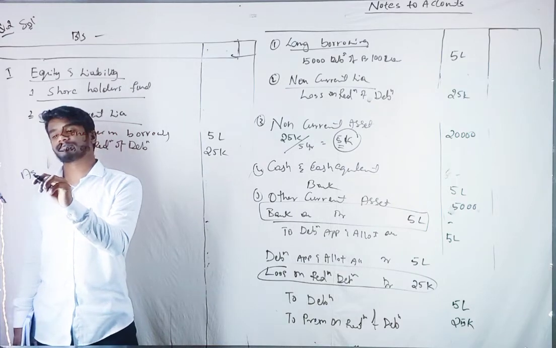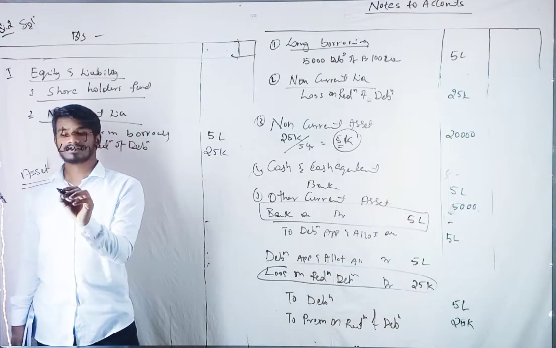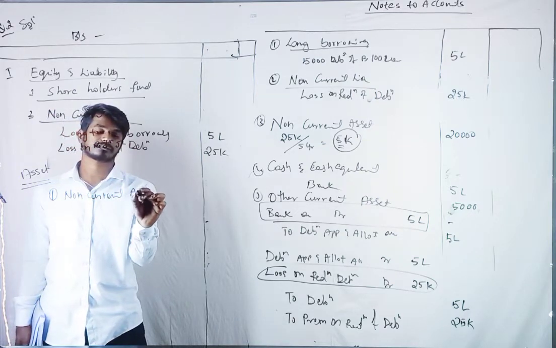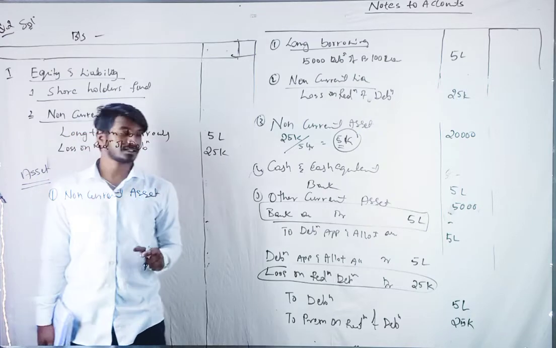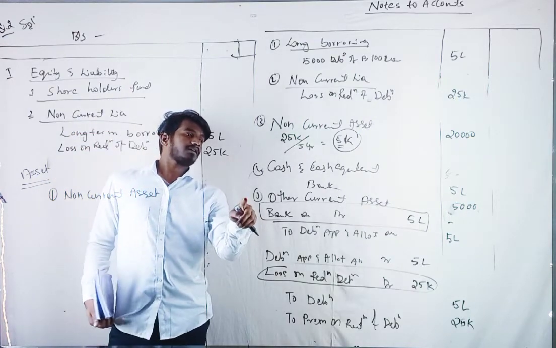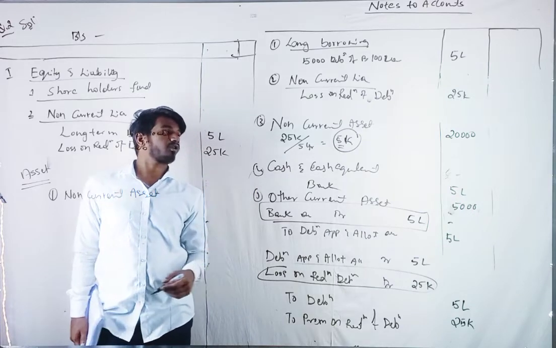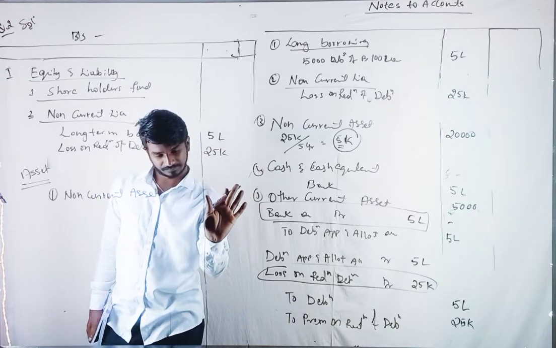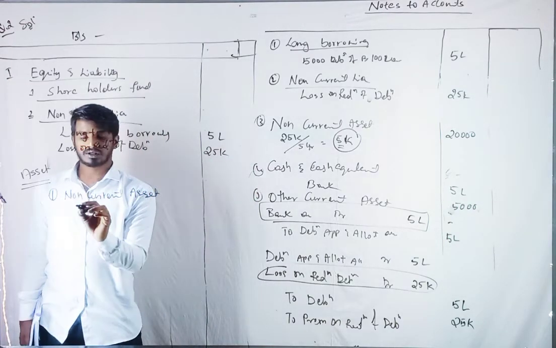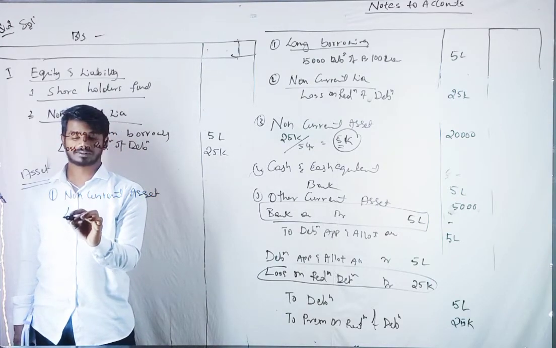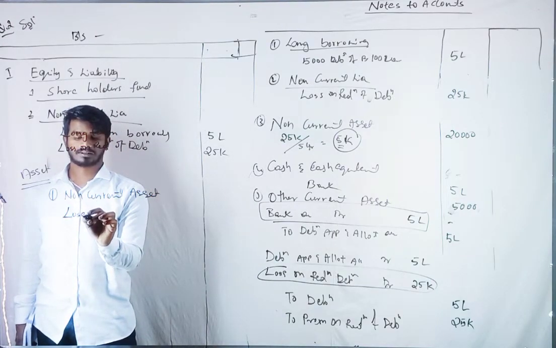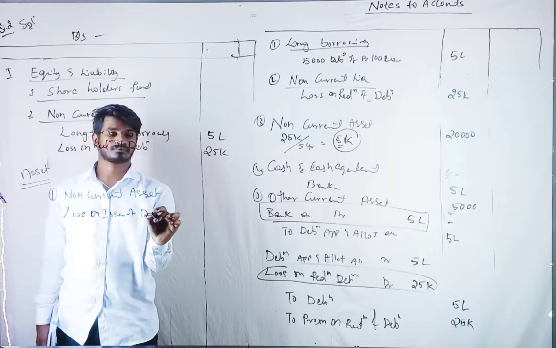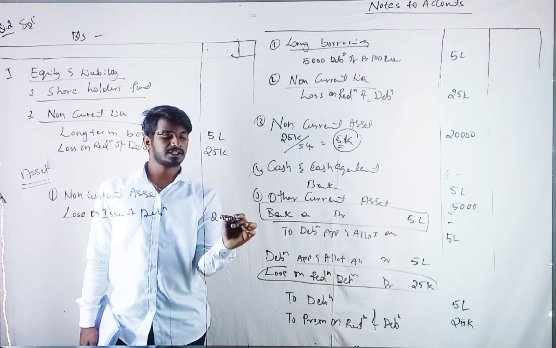And next, asset. In the asset, first is non-current asset. Under non-current asset, we show 20,000. We should write the description right here: loss on issue of debenture, 20,000.